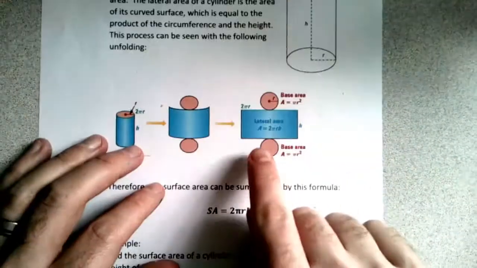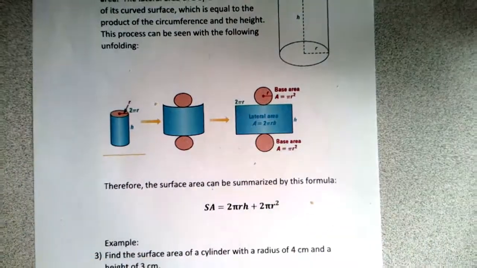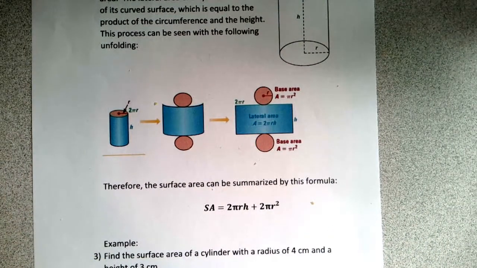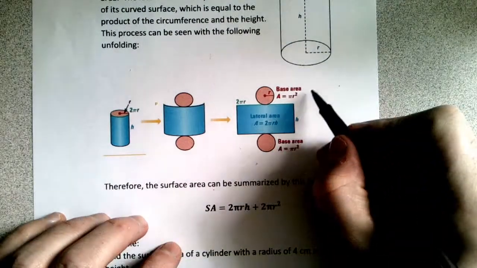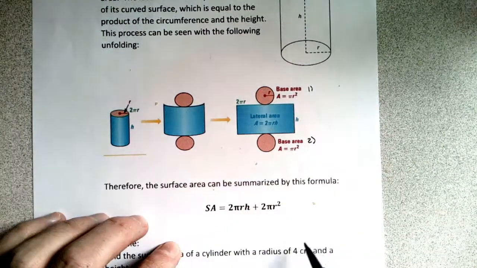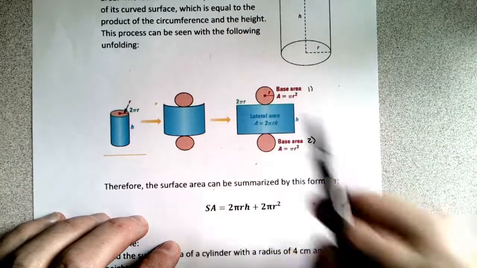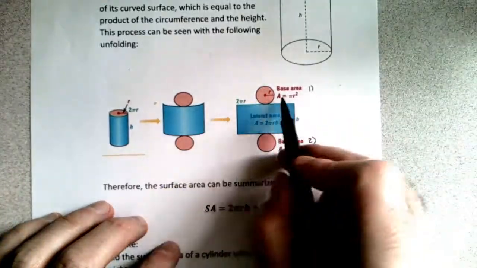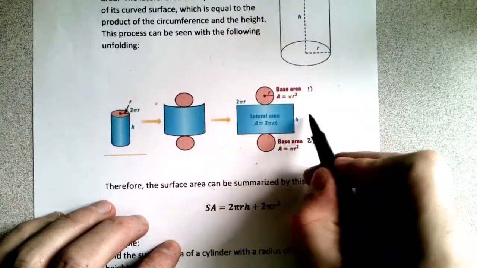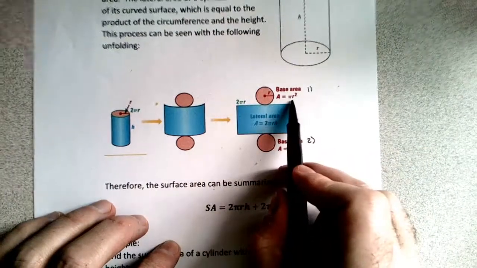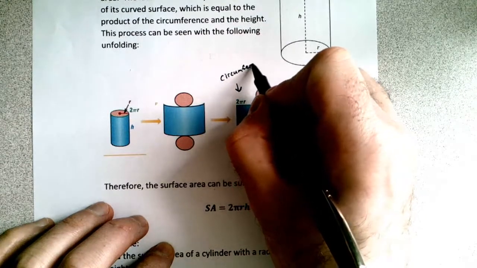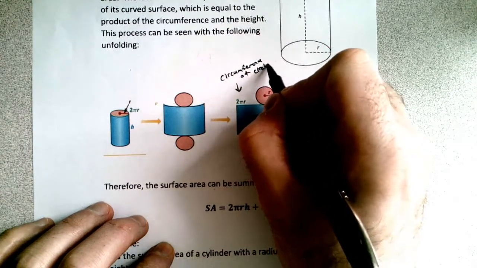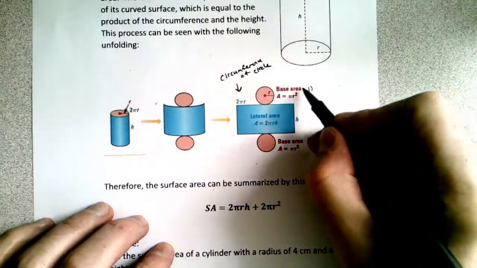But what we're going to do is break down each cylinder into the top circle, the bottom circle, and then this thing called the lateral area, which is the area of that wrapper, or the label that I just took off. And the base area of each circle is going to be pi r squared. Okay, so there's 1, 2 of those. And then there's this lateral area, which is going to be the length times the width of that wrapper. Well, we said that the width was just the height of the can, and the length is the circumference of the circle, which we will use 2 pi r for. So circumference of the circle.